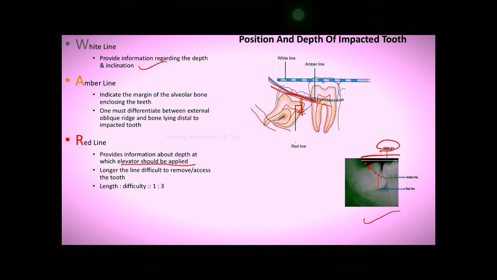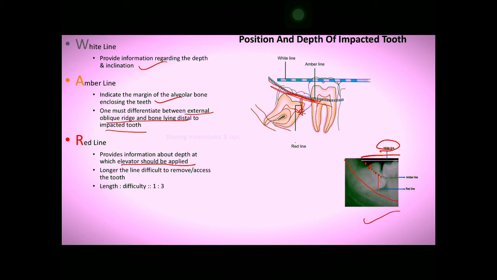Amber line indicates the margin of the alveolar bone enclosing the tooth, that is surrounding the impacted tooth. One must differentiate between the external oblique ridge and bone lying distal to the impacted tooth. Sometimes the external oblique ridge also passes through this, so you should be able to determine whether it is the bone or the external oblique ridge.